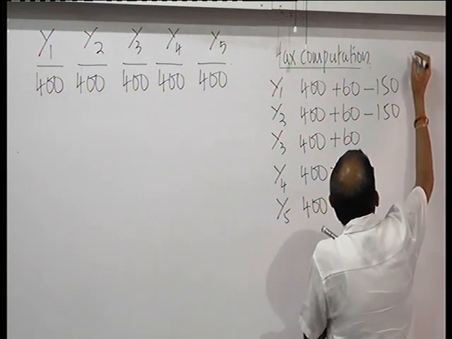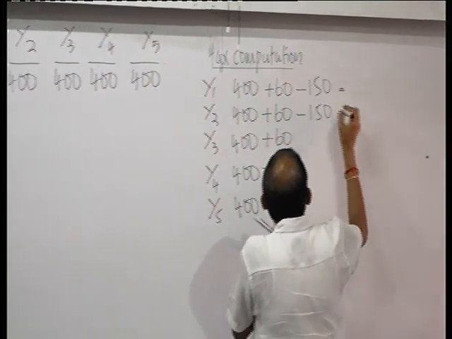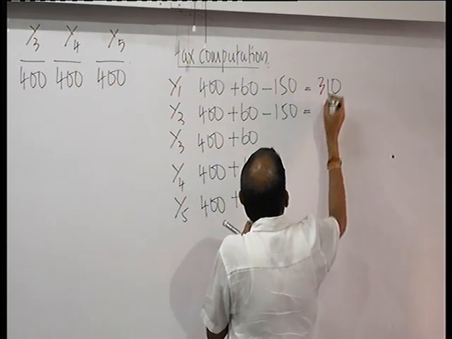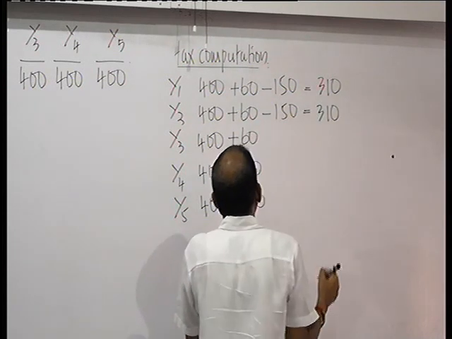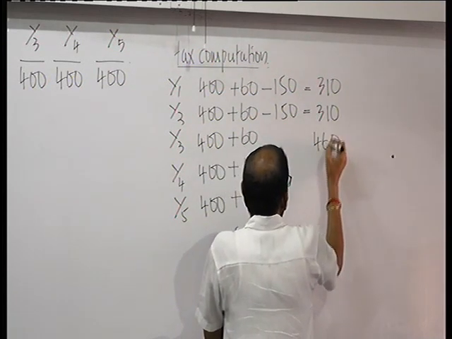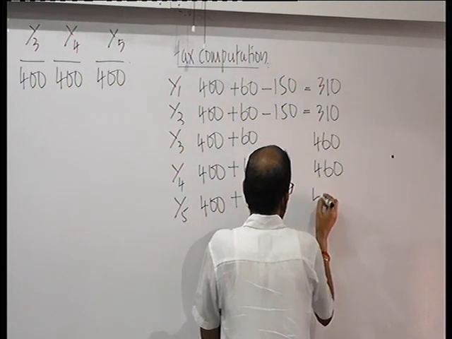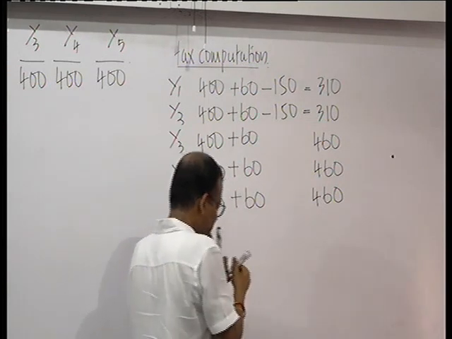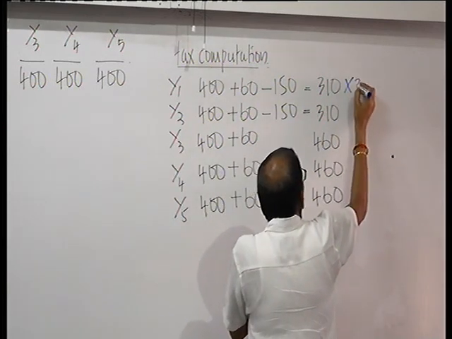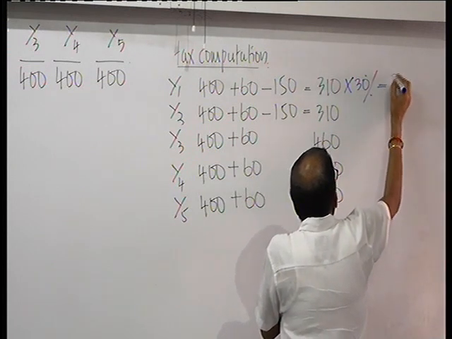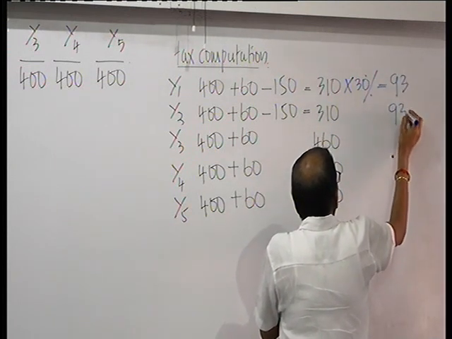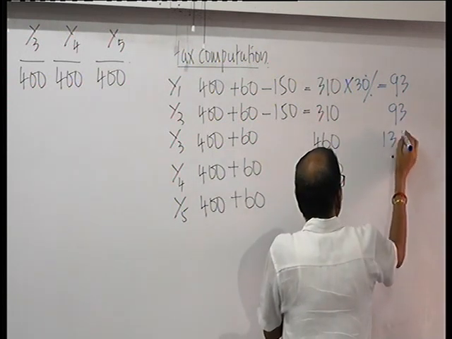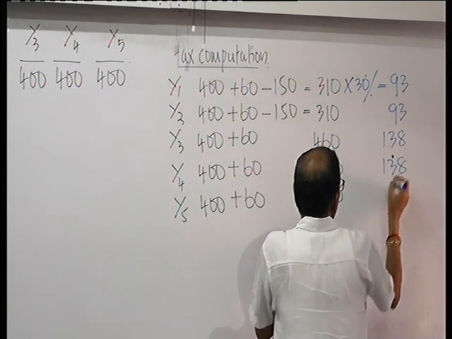Now if you take taxable profit, how much does it come to? 310, 310, 460, 460, 460. Then if you apply the 30% tax rate against this, your tax liability is coming to 93. Tax charge 93. And here how much? It comes to 138.